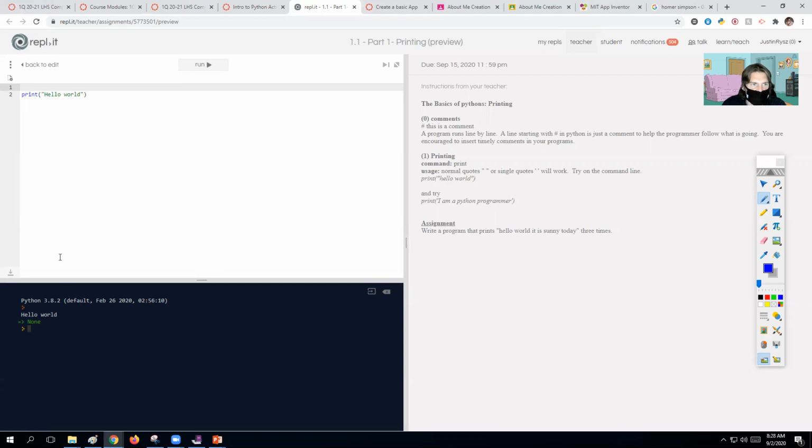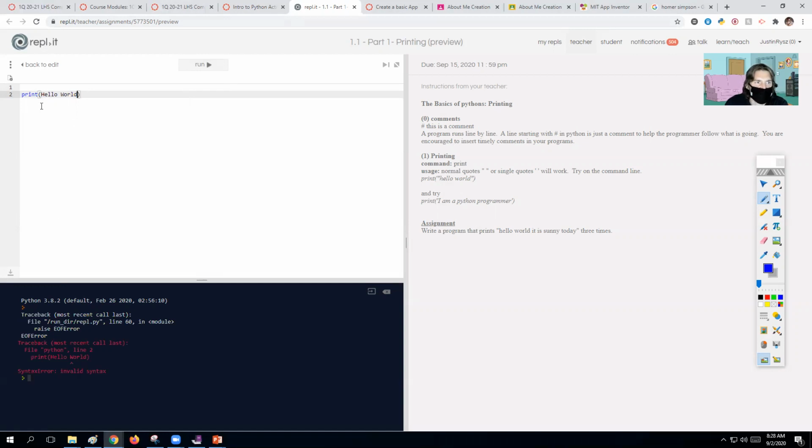Next, if I didn't use the quotations, if I just print hello world, we actually get an error because every string has to be in quotations. That's the way the computer knows it's a string and not what's known as a variable. So your first assignment is to print hello world, it is sunny today 3 times.